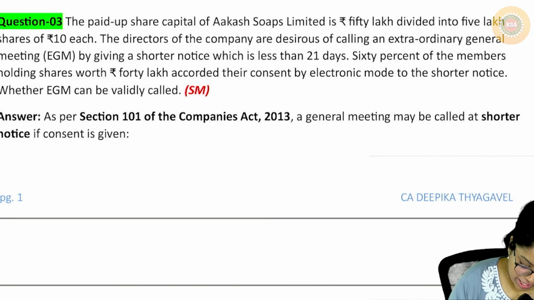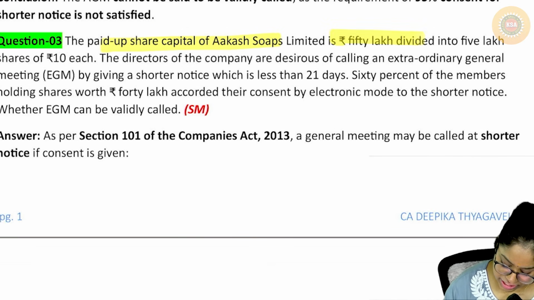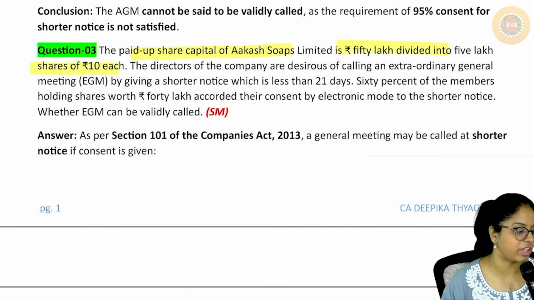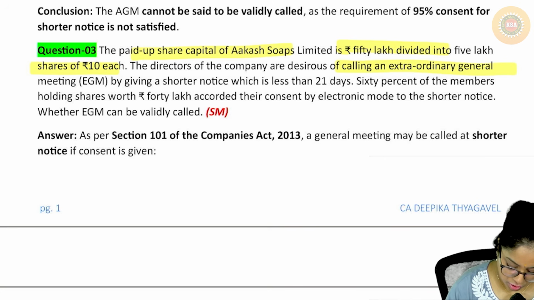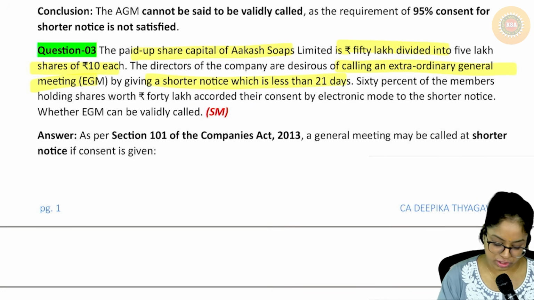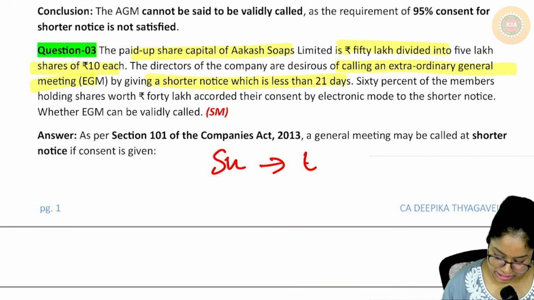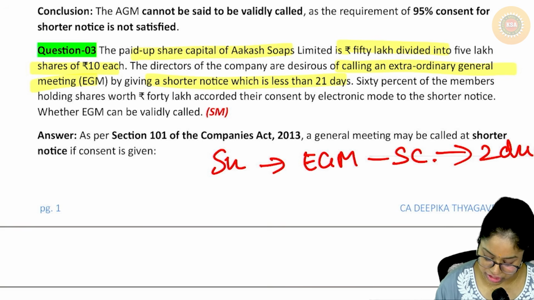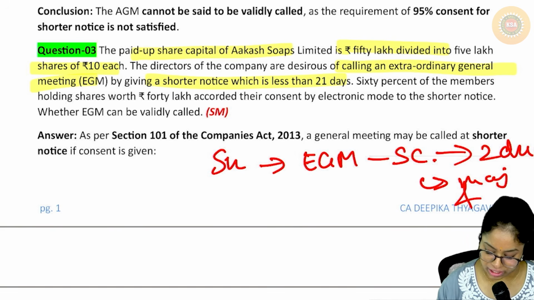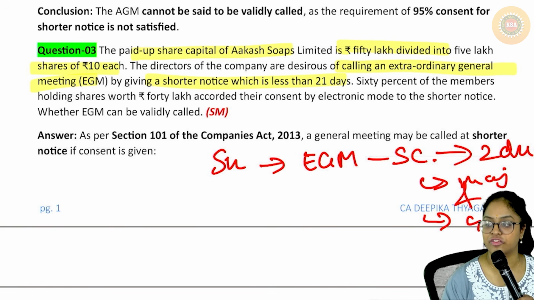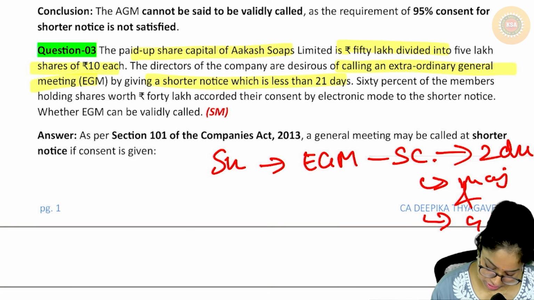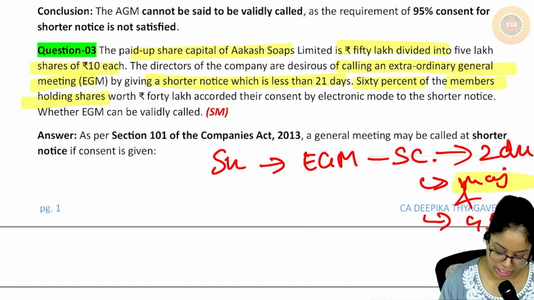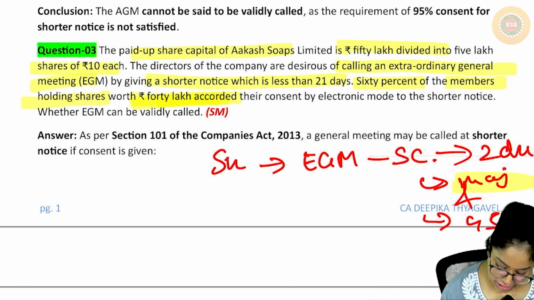Next is the paid up share capital of Akash Soaps Limited is 50 lakh divided into 5 lakh shares of 10 each. The directors of the company are desirous of calling the extraordinary general meeting by giving a shorter notice. So shorter notice, and the case is EGM, and the company is having share capital. That means they are dual conditions. The first is majority of shareholders who are having 95% or more of the paid up share capital. Adu satisfy agudan papo. 60% of the members holding. So 60% na majority vandirchi, holding 40 lakh are giving their